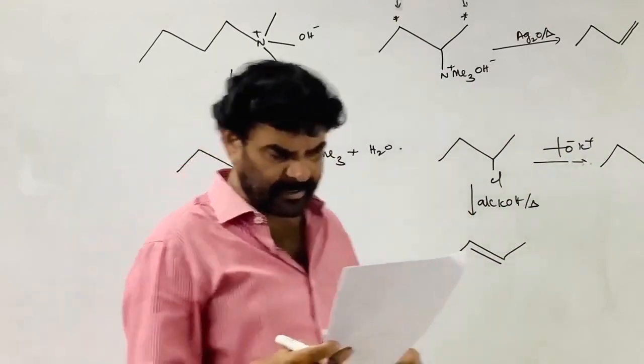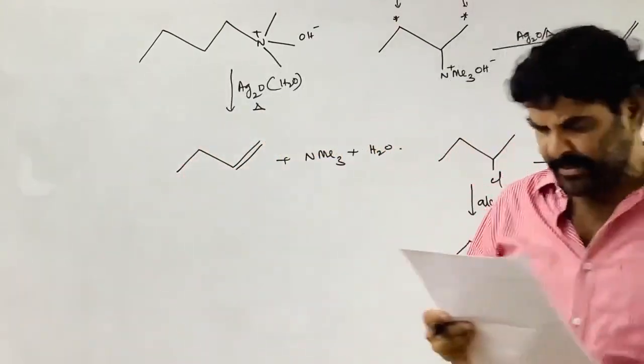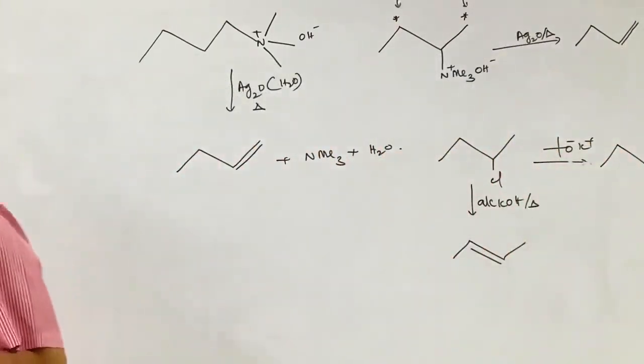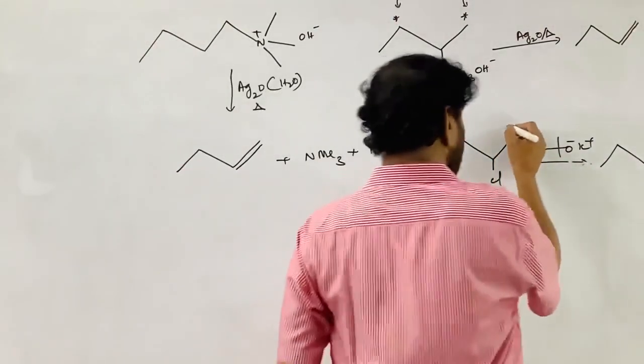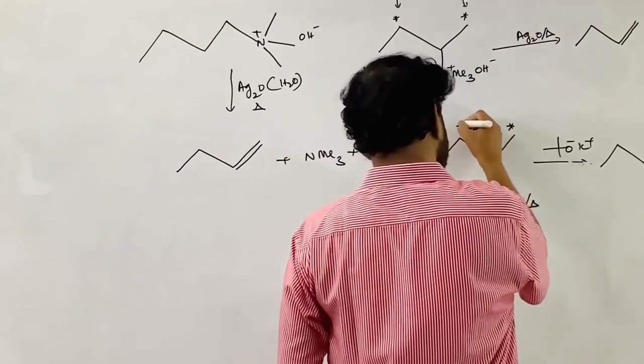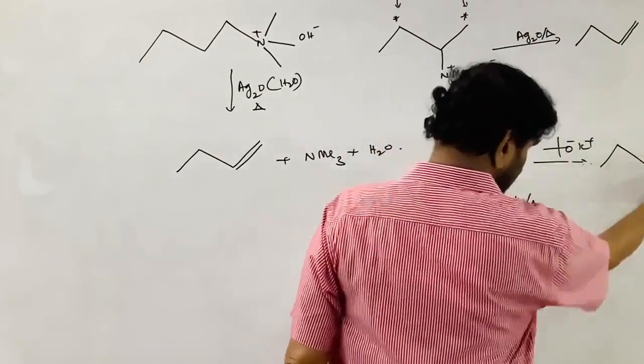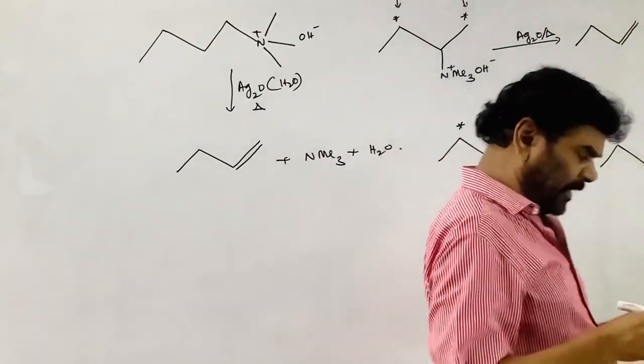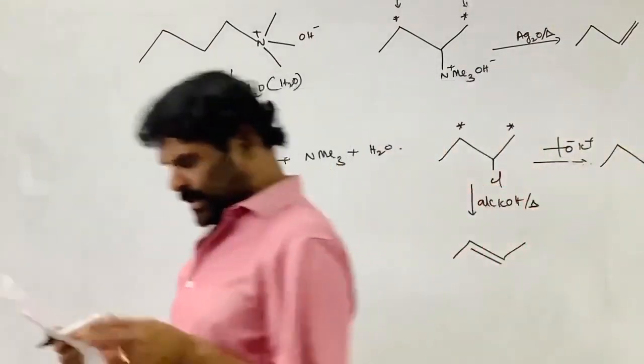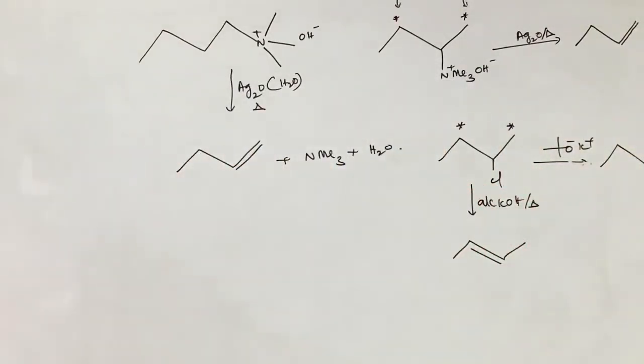So B is also correct. Check: a bulky base attacks the beta hydrogen of the alkyl halide. This is the Hofmann site, this is the Saytzeff site, and elimination here gives the major product. And 1 and 2 are correct. That is, A is the correct option.